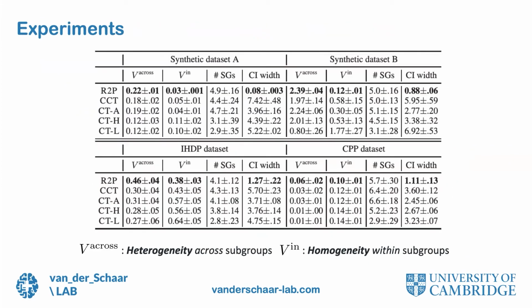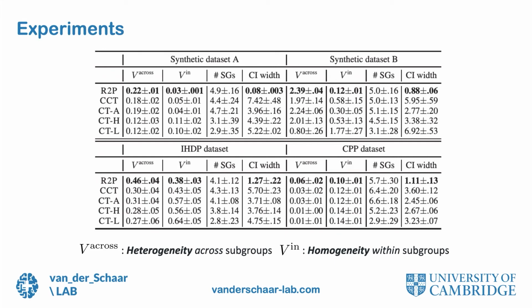Finally, we evaluate our method R2P by comparing its performance with the existing subgroup analysis methods. For this, we mainly use the variance across and within subgroups to evaluate the heterogeneity and homogeneity respectively. From the tables, we can see our method achieves the best performance, meaning larger heterogeneity across subgroups and smaller variance, larger homogeneity within subgroups.